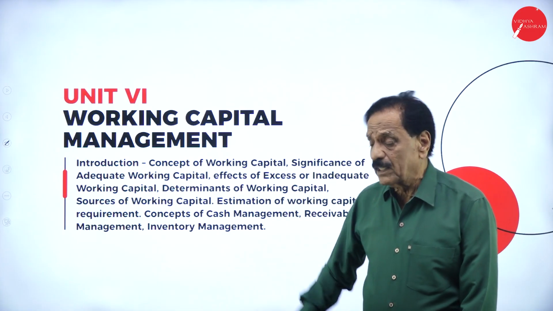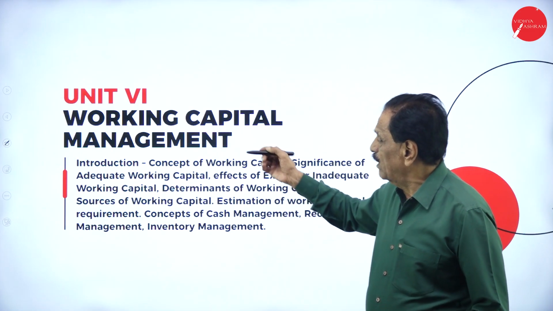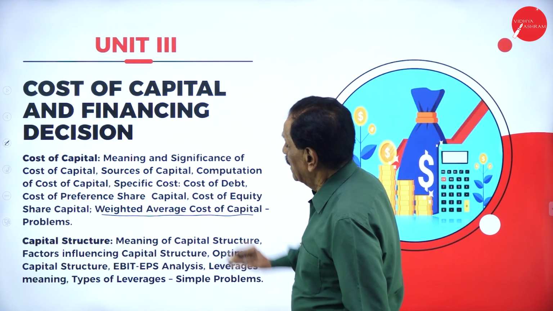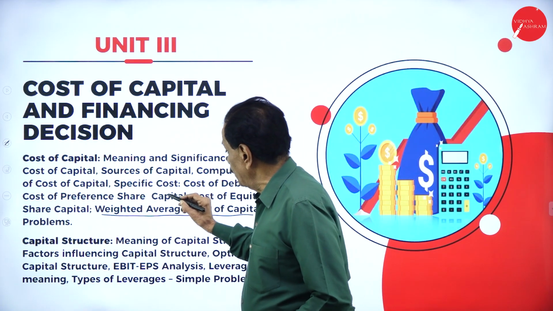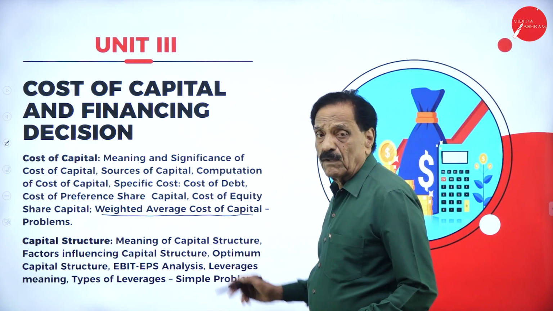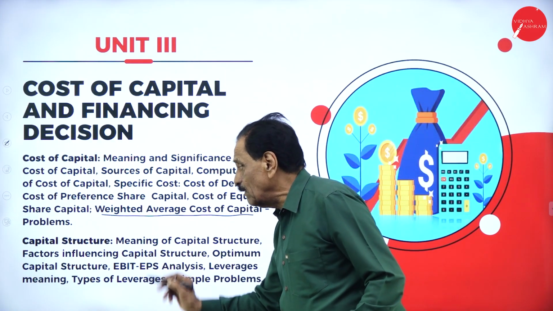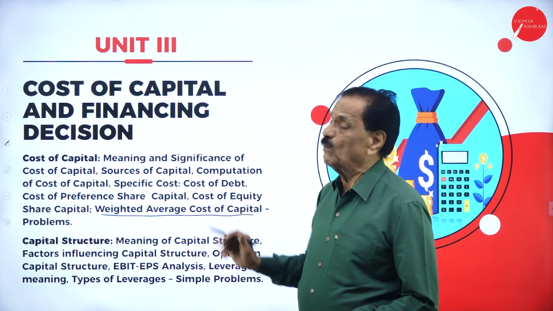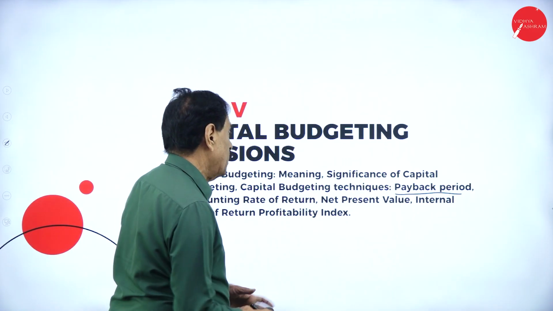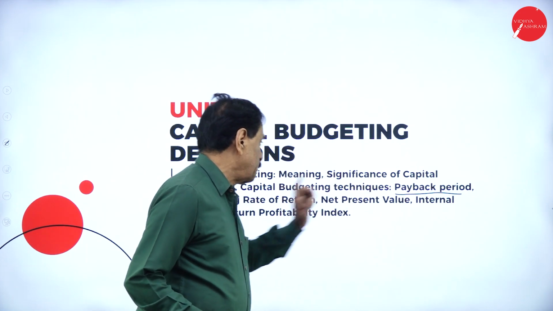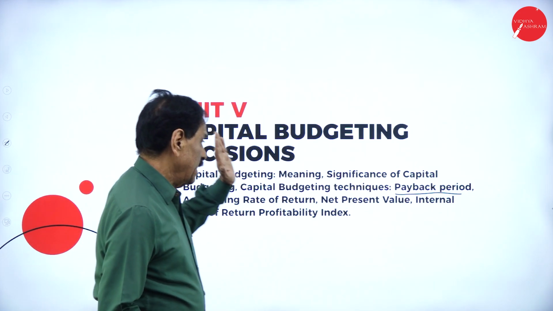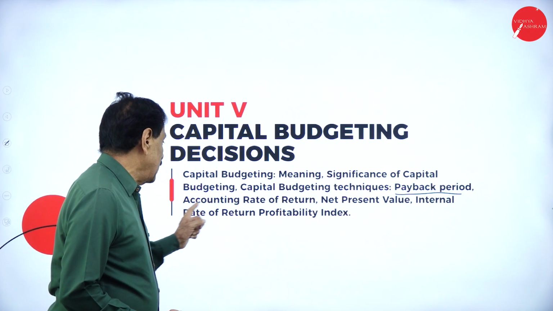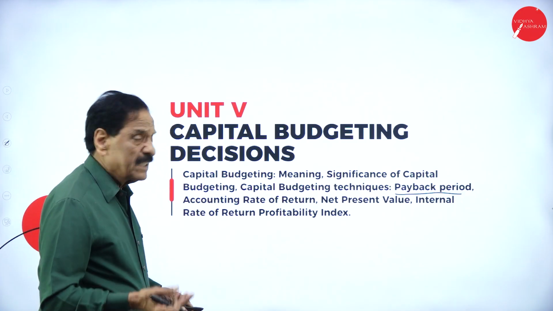So there are 6 units, lengthy, but I'm going to solve all the problems here. This is a combination of problems. We have to do the problems on weighted average cost of capital. We have to do the problems on capital structure. We have to do the problems on leverages also. In capital budgeting, one problem will be asked. It contains payback period, accounting rate of return, net present value, and profitability index. One question, we have to solve all these things. And internal rate of return will come for another 10 marks.